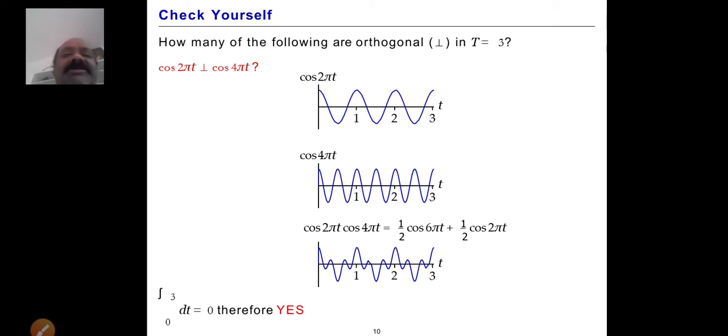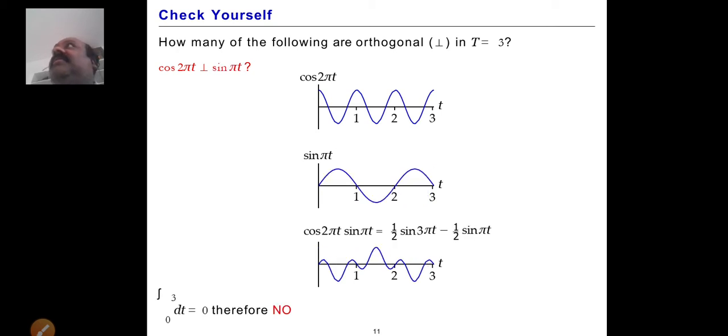Then we will take the one which is equivalent to 0. In a similar manner, we get half of cos 6 pi t plus half cos 2 pi t, and the resultant waveform is like this.